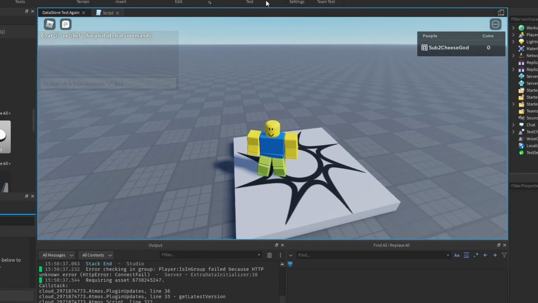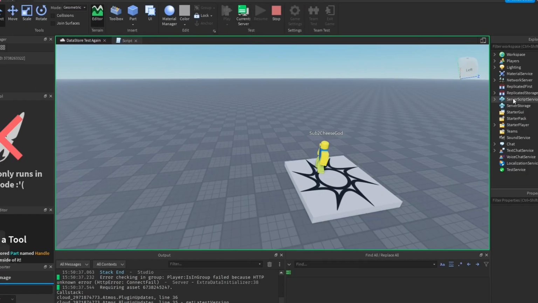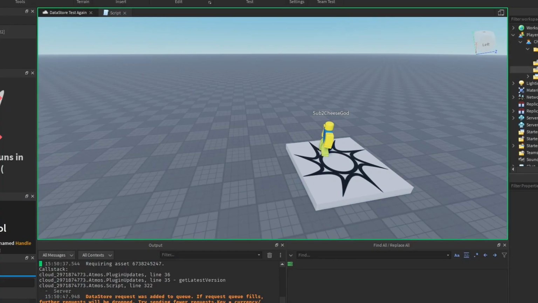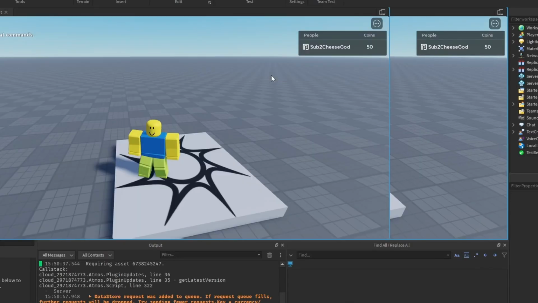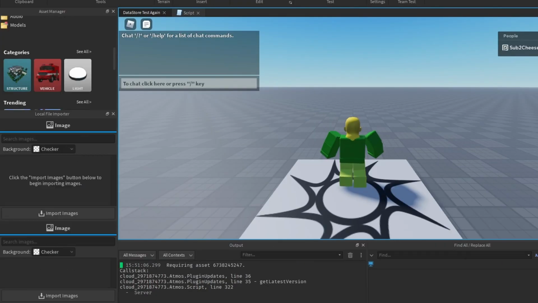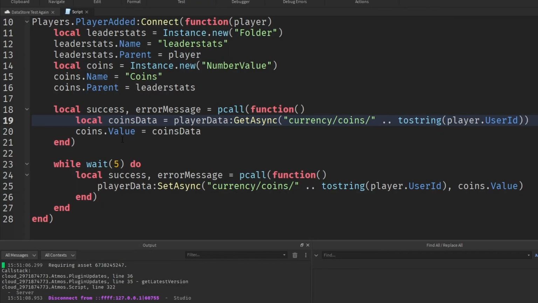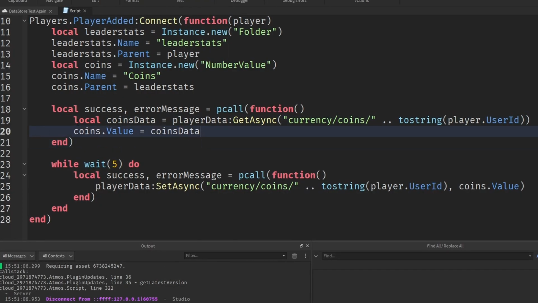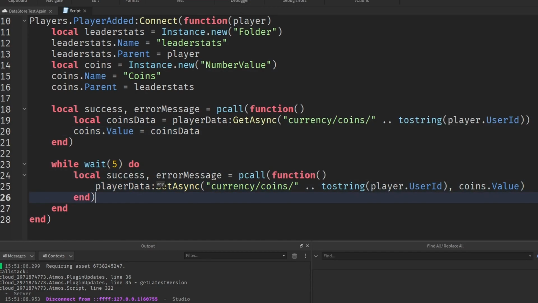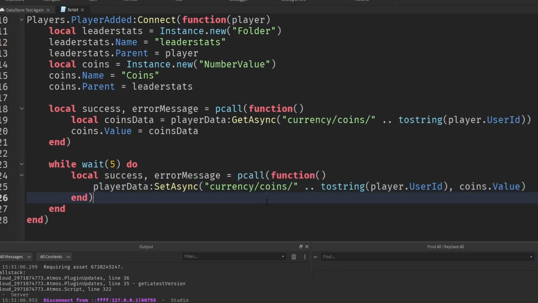I don't know what's going on with my internet right now. So I'm going to go back into the server view, and now I'm going to change my value to 50. I'm going to go ahead and close the game and reopen it. Yeah, there we go, 50 coins. So that basically got that data from our existing thing and just basically set it to be that. So that's basically how you use scopes. You just define the key as a sort of folder structure.